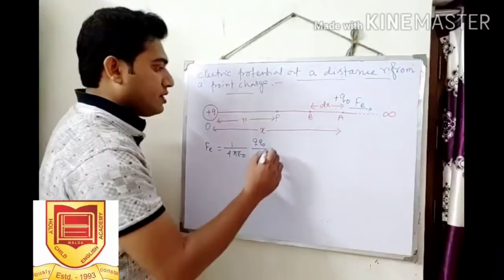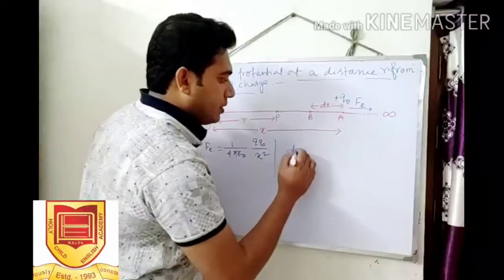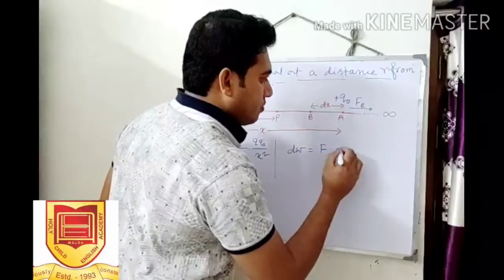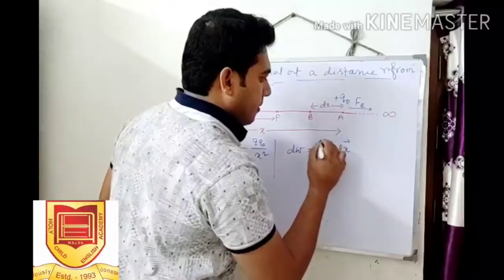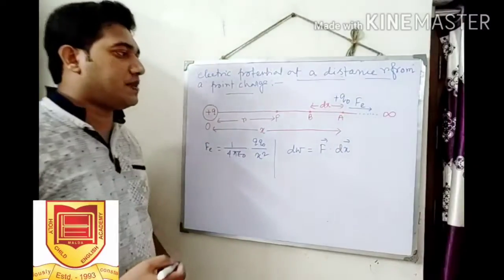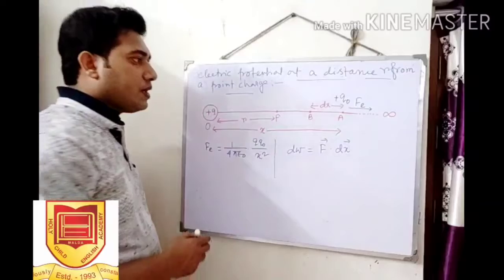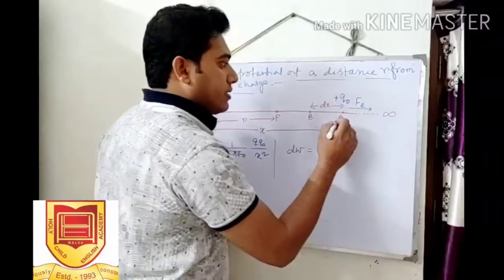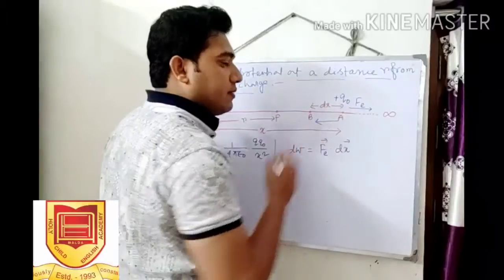This repulsive force, the amount of work done, will be dW. It is F into a small distance dx. Force into displacement is equal to work done. The electrostatic force acts in the outward direction and the displacement is in the inward direction.